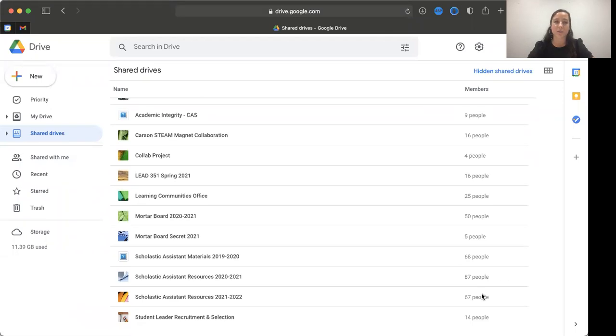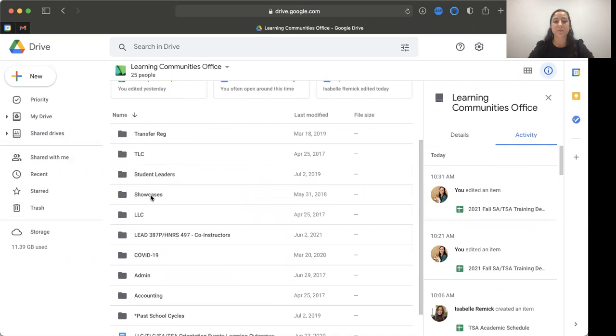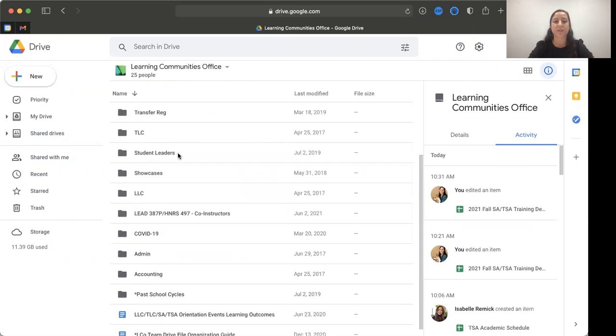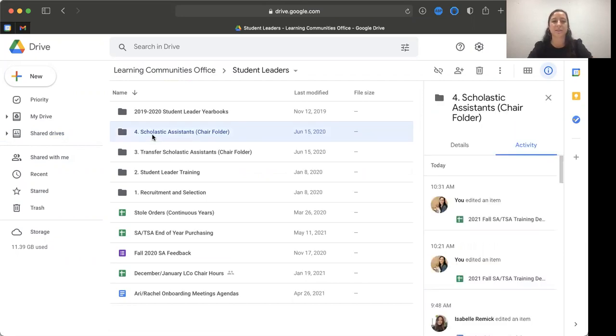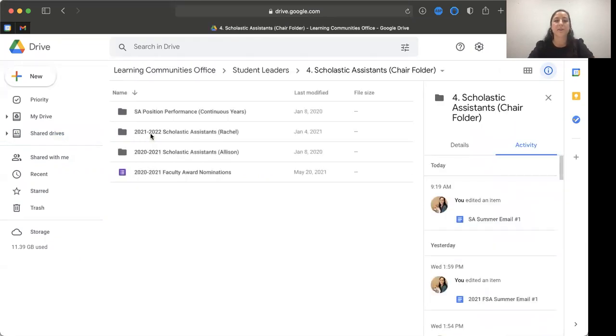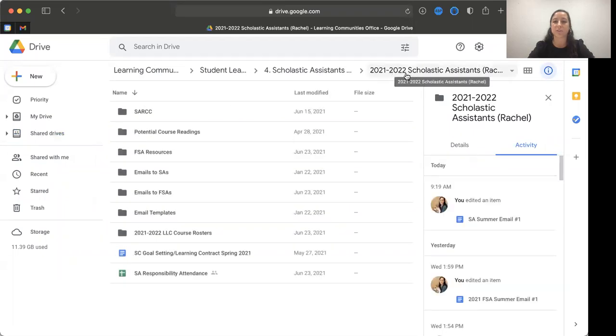When the drive gets shared with you, you're going to navigate to shared drives, and right here you'll see one called Learning Communities Office. Click on that, then scroll down to Student Leaders and click on this folder. You'll see a whole bunch of stuff, but don't worry, go right to Scholastic Assistance. Then you'll see my personal chair folder that I use to put all documents in. Click on my folder, which is the 2021-2022 Scholastic Assistance.